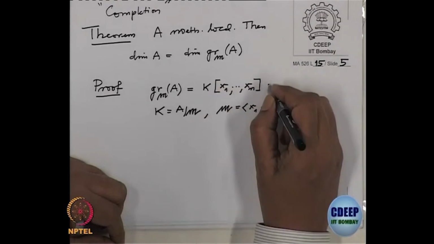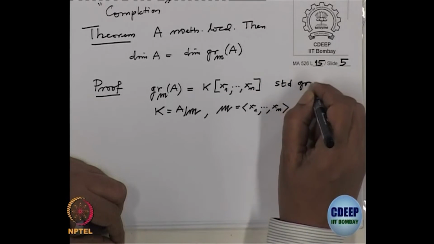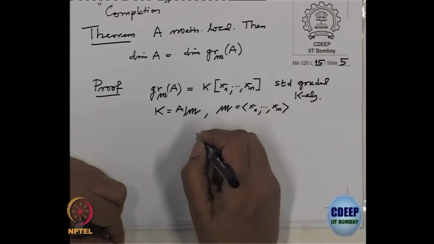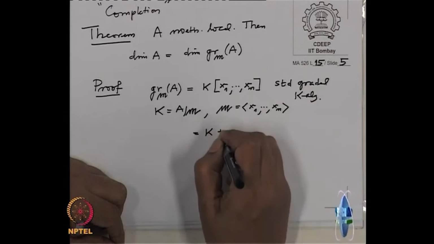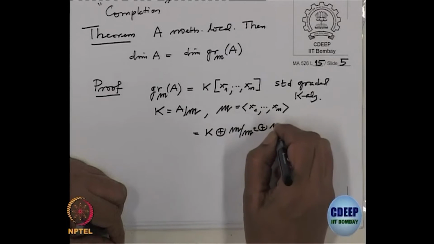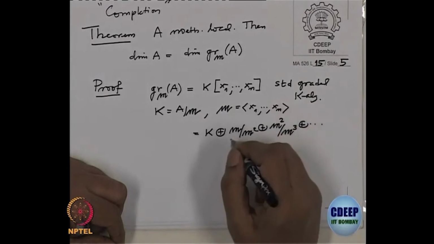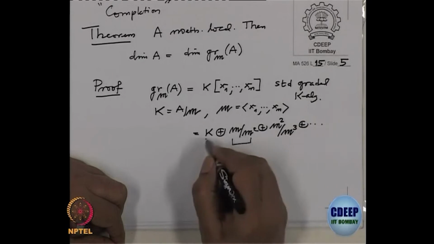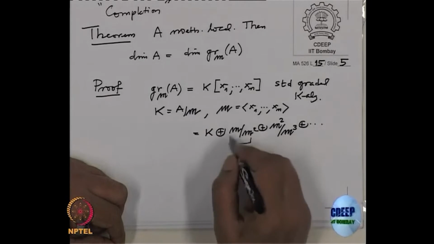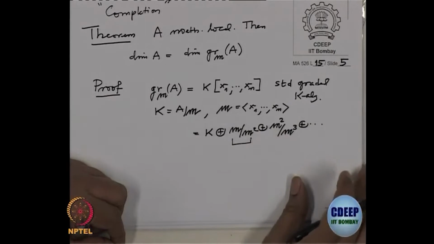So, this is what we call a standard graded K-algebra. This is K direct sum M/M^2, direct sum M^2/M^3 and so on. This is the associated graded ring, and it is generated as a K-algebra by this first homogeneous component over K. That is what we know.